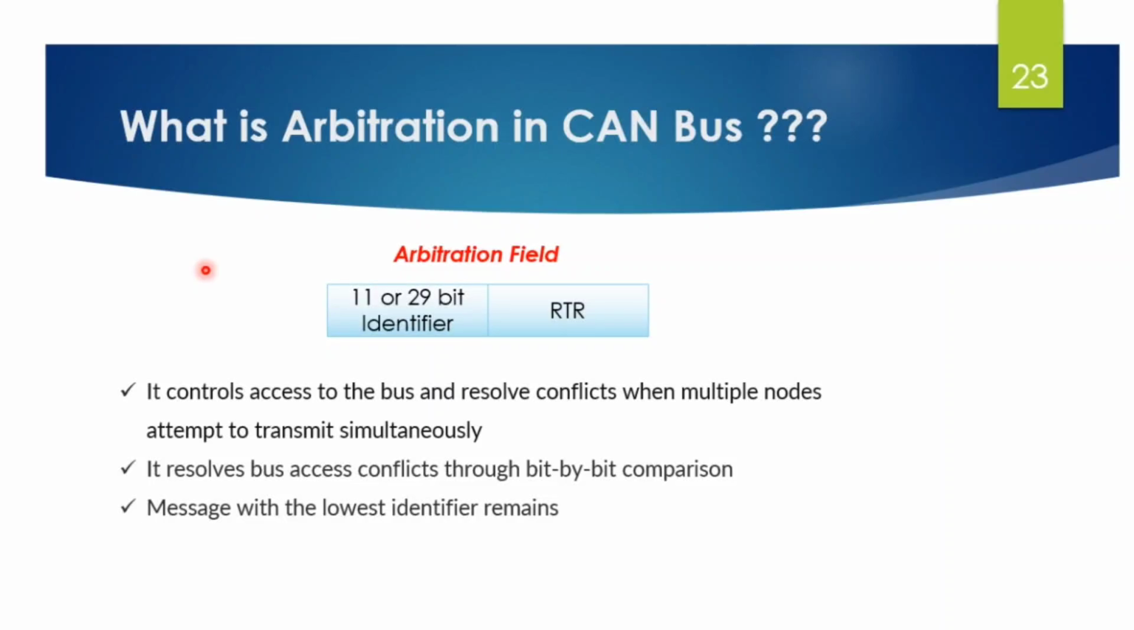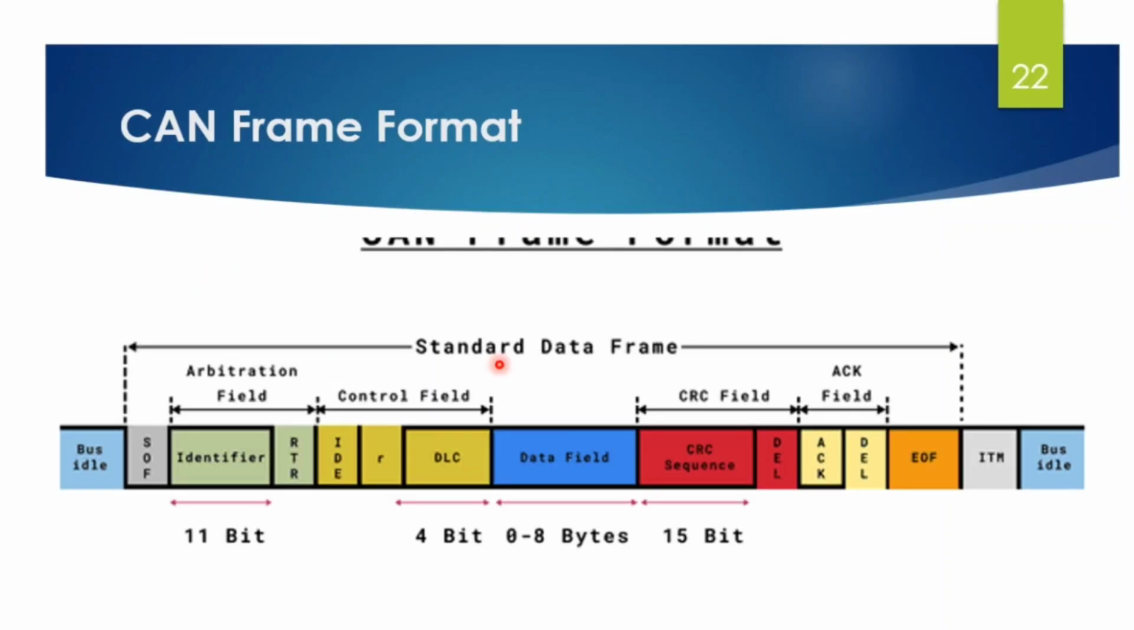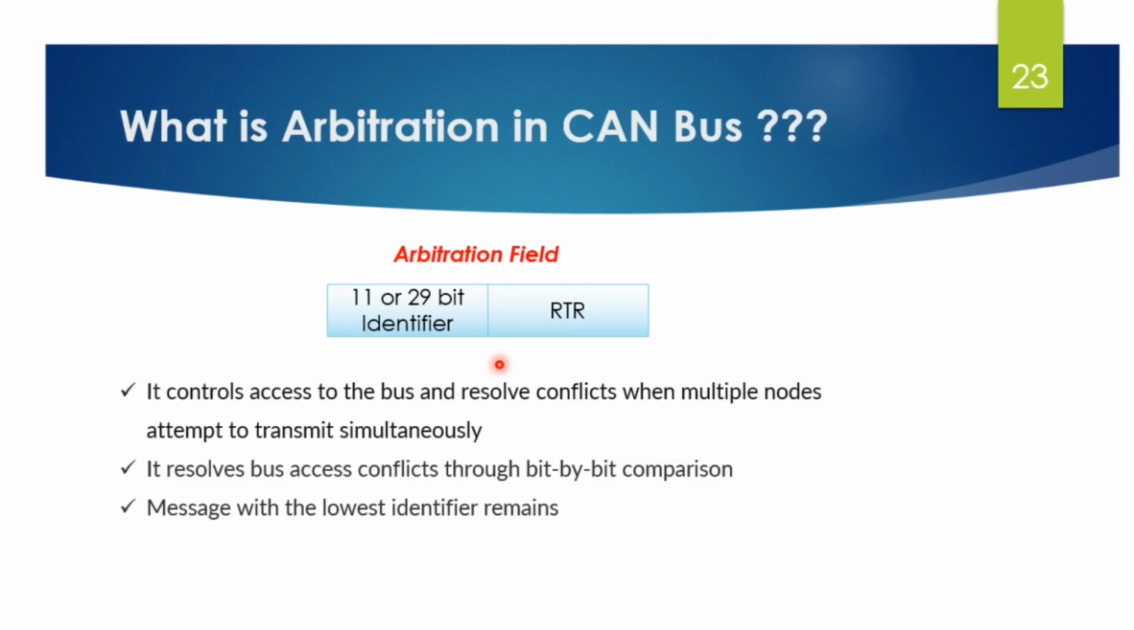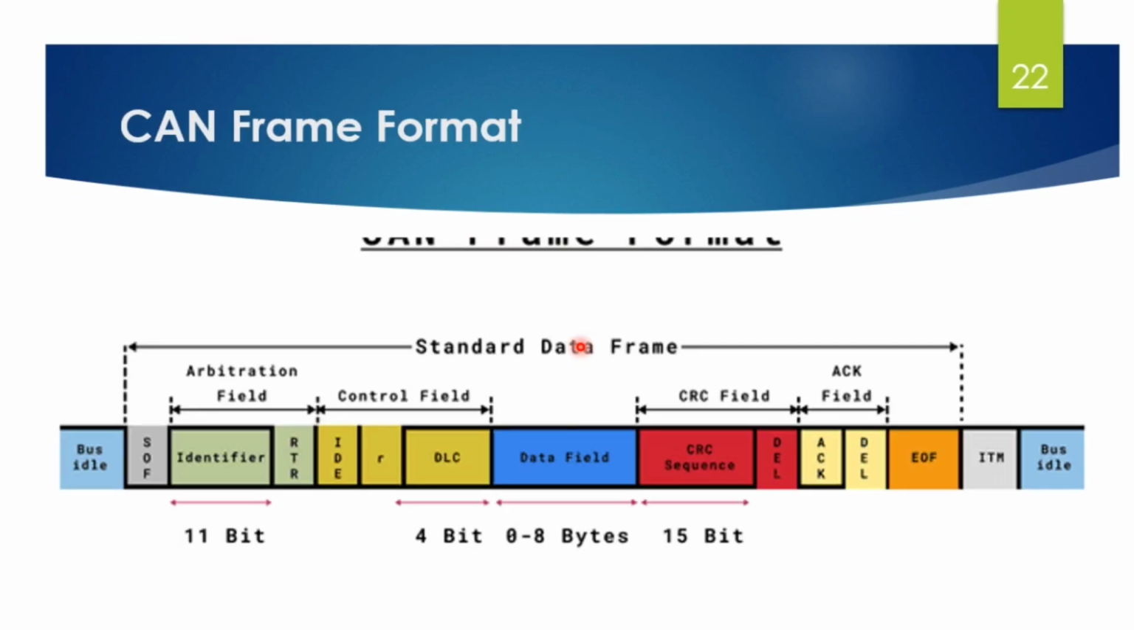In this video, I will talk about what arbitration in CAN bus is. Arbitration in a CAN bus refers to the process by which nodes on the network determine which one gets access to the bus when multiple nodes attempt to transmit messages simultaneously. This mechanism ensures that the network remains collision free and functions efficiently.